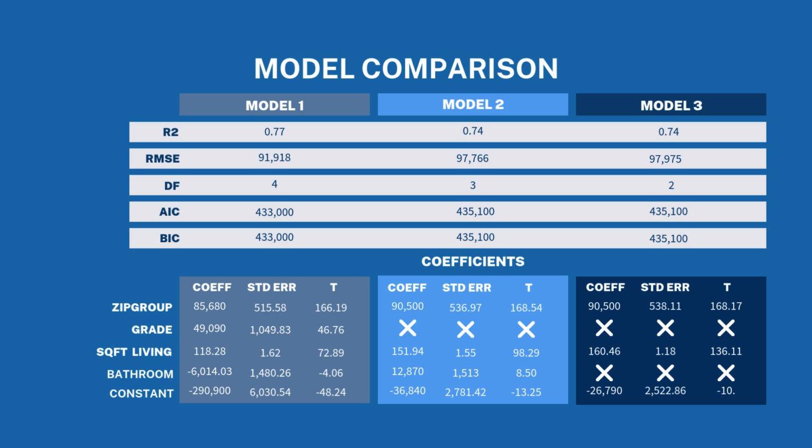Here we display the output of all three models from OLS regression. While Model 1 does look like it may be the strongest, multicollinearity with grade is a concern. Model 2 and Model 3, which address multicollinearity, yielded very similar results.